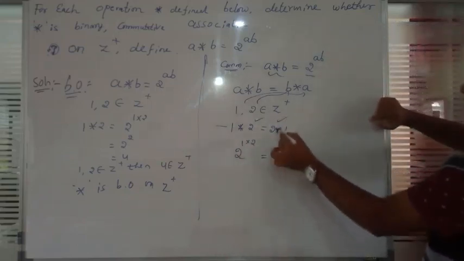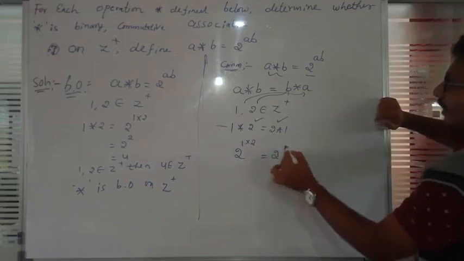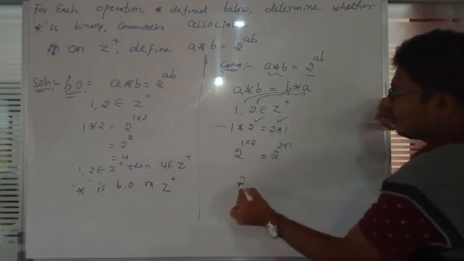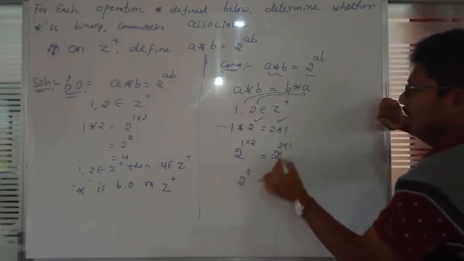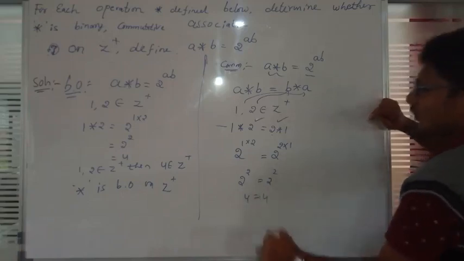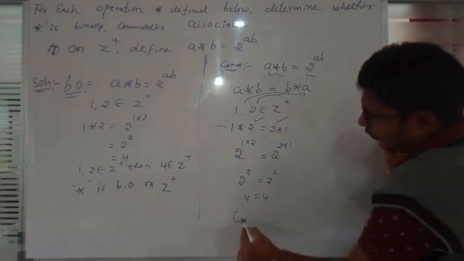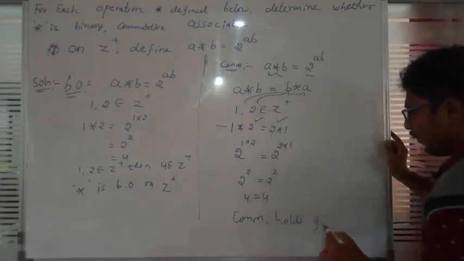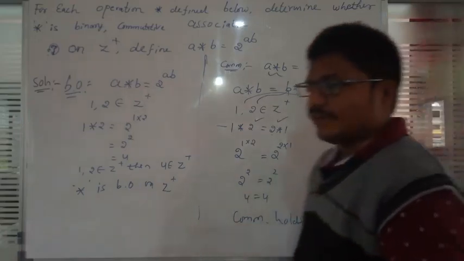What is A? In the placement of A, what is there? 2 into, what is B? There is a 1. 2 raised to 1 into 2 is 2, and 2 raised to 2 into 1 is 2. So 4 is equal to 4. This is commutative property, it holds good. Okay, next one we will check that one.